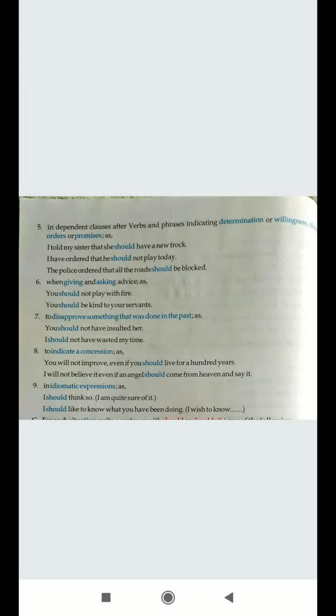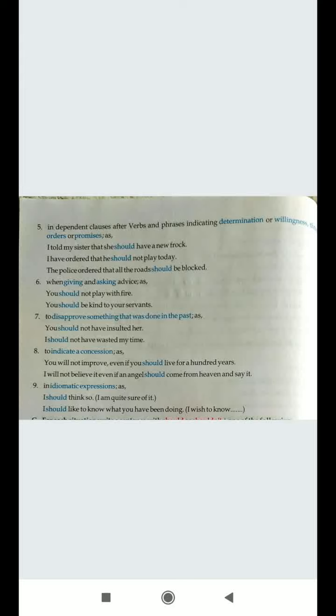Next is when giving and asking advice. When you want to give advice or take advice, asking for advice, you want somebody to give you advice, then also you make use of should. You should not play with fire, so you are giving the advice. You should be kind to your servants, again you are giving the advice. So while giving and asking for advice, you will make use of should.